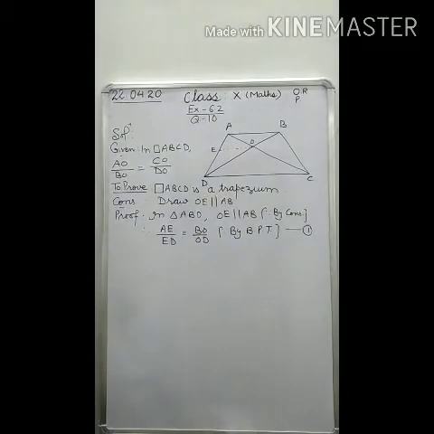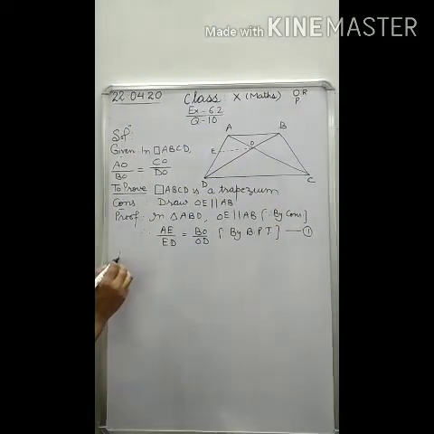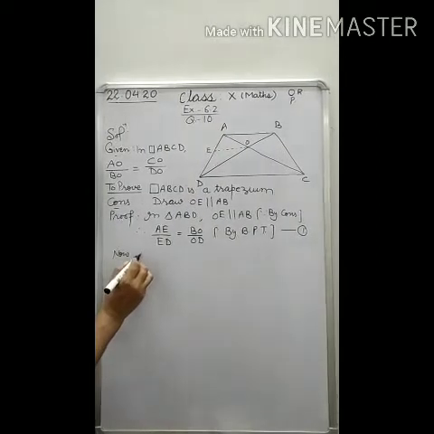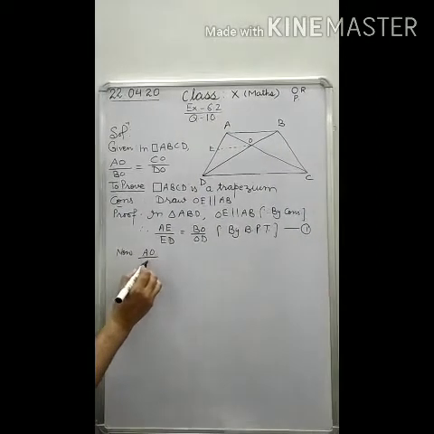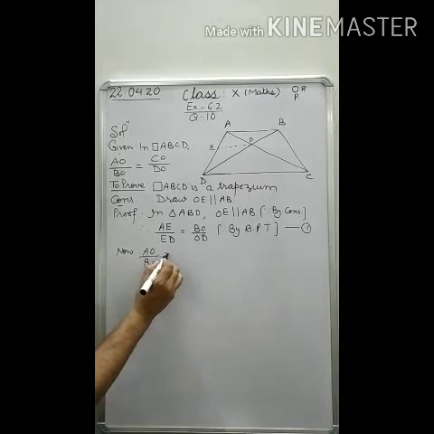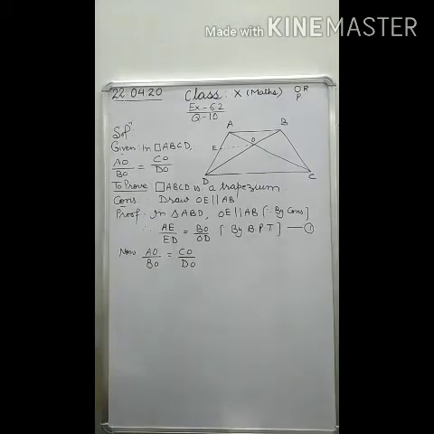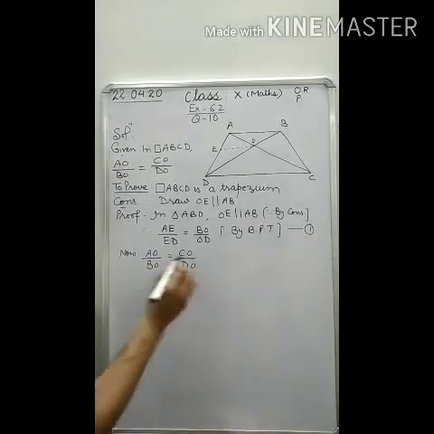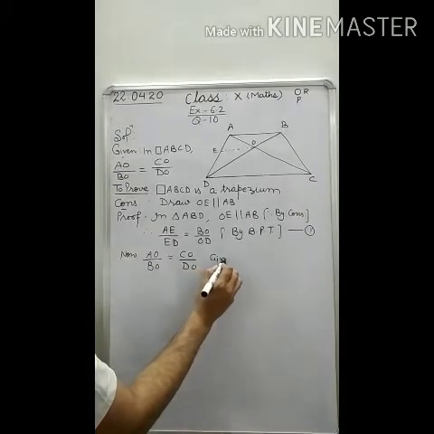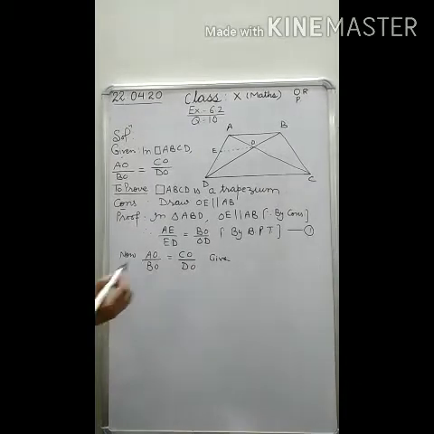Now start from the given. It is given that AO by BO is equal to CO by DO. So here you can make cross multiplication.